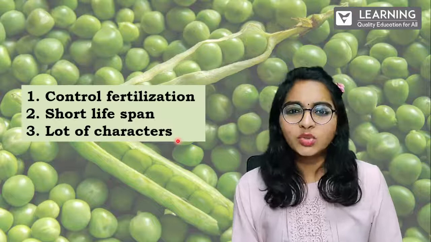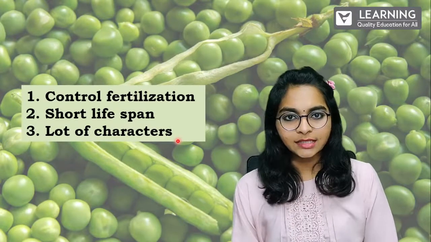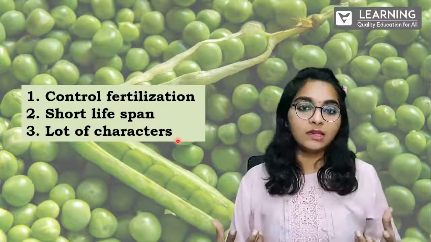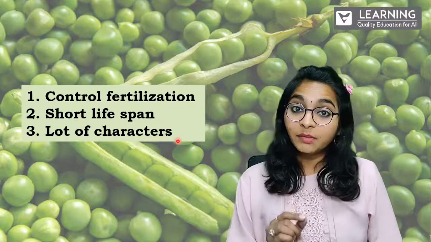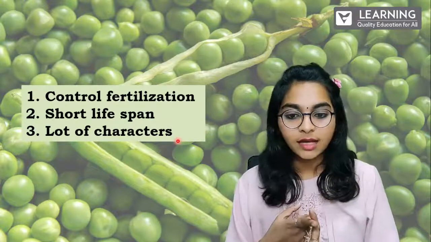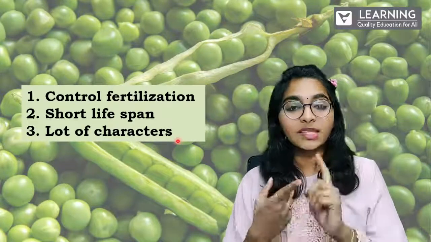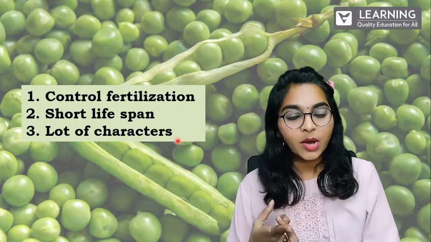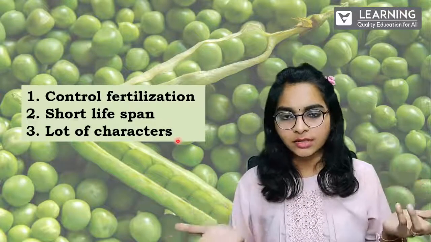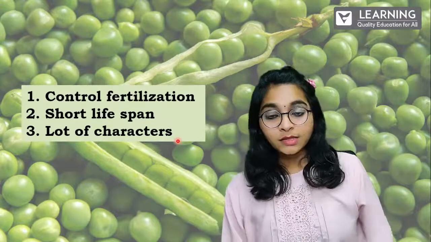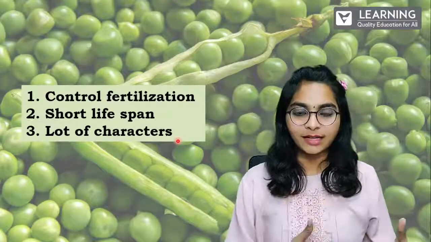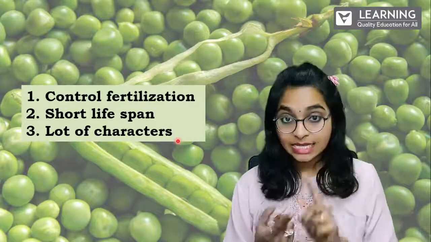Fine. So why did he choose pea plants? A question arises. Say why he didn't choose mice and honeybees, because he can't control their reproduction there. But here in pea plants it is possible. Right, so that is why he chose pea plants. So the first point is he can control their fertilization. Right, when to happen, what to happen. He can control it because they are plants. They don't have wings to fly and go out, or legs to walk. So it is stationary, it is not mobile. And so the fertilization is in his hands.